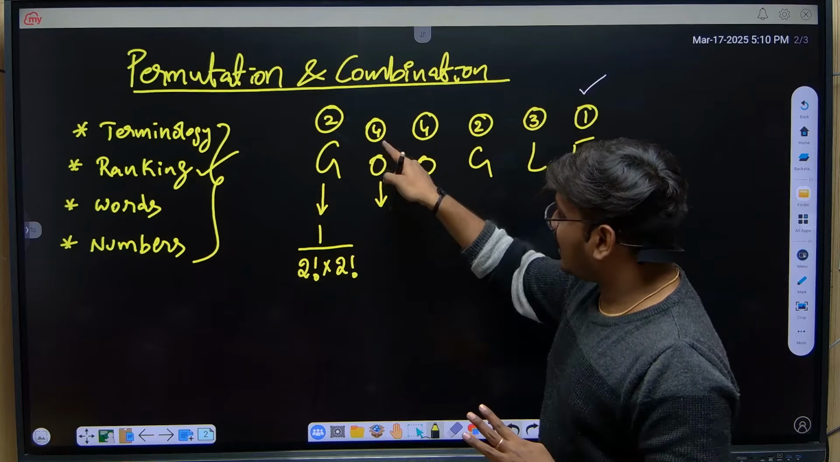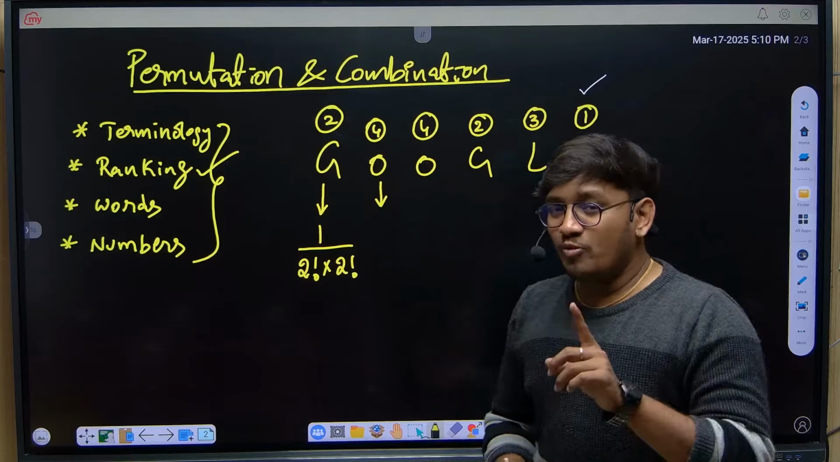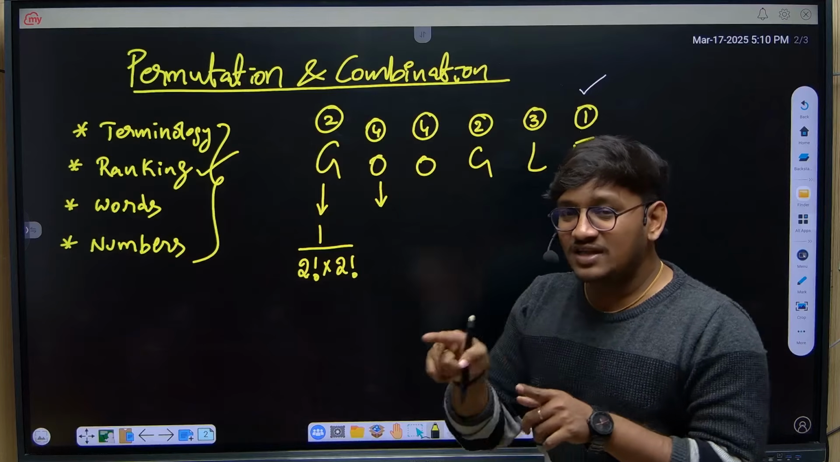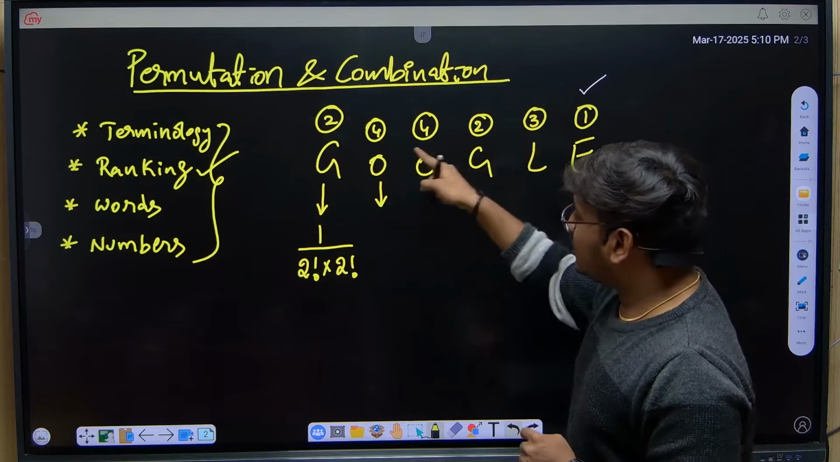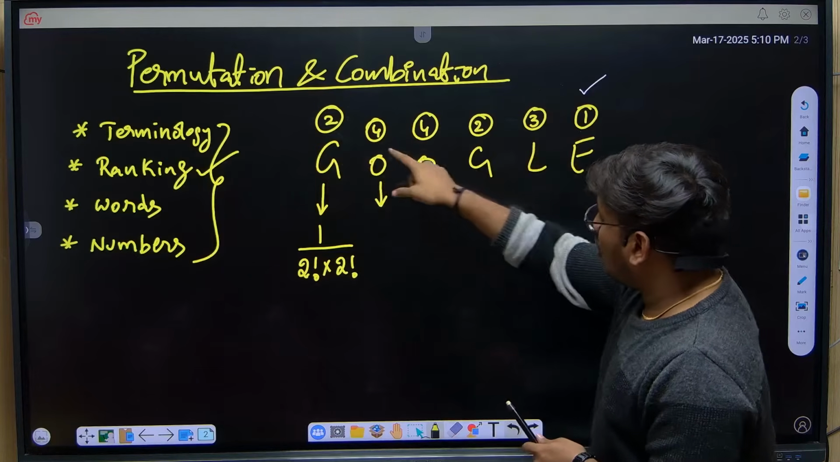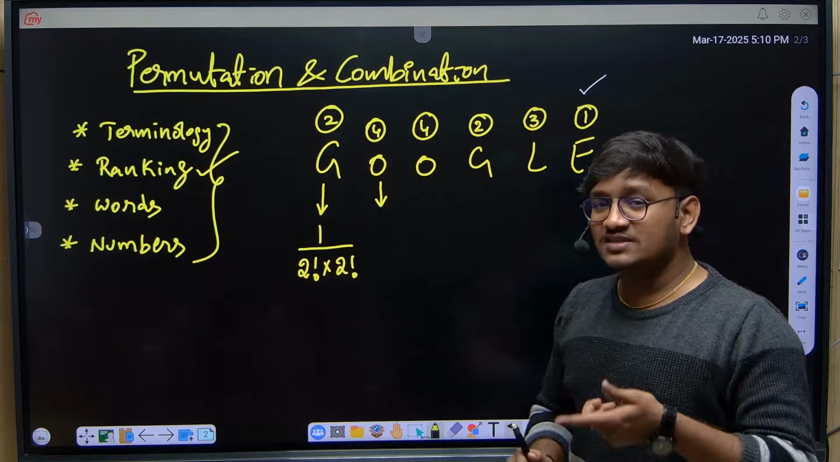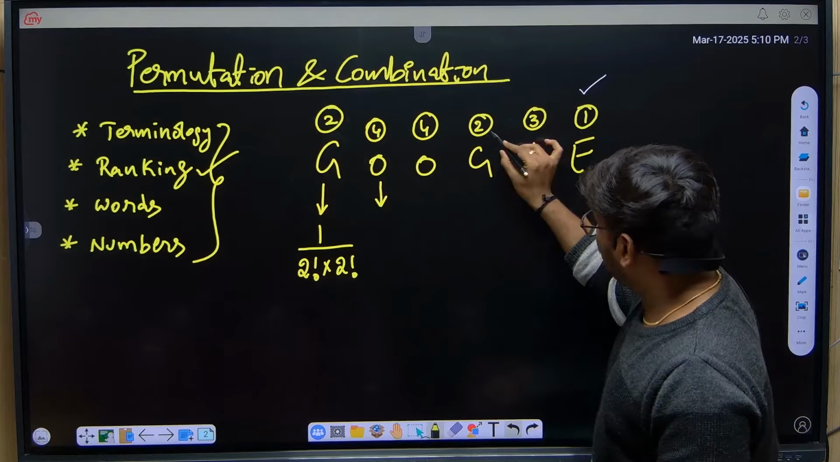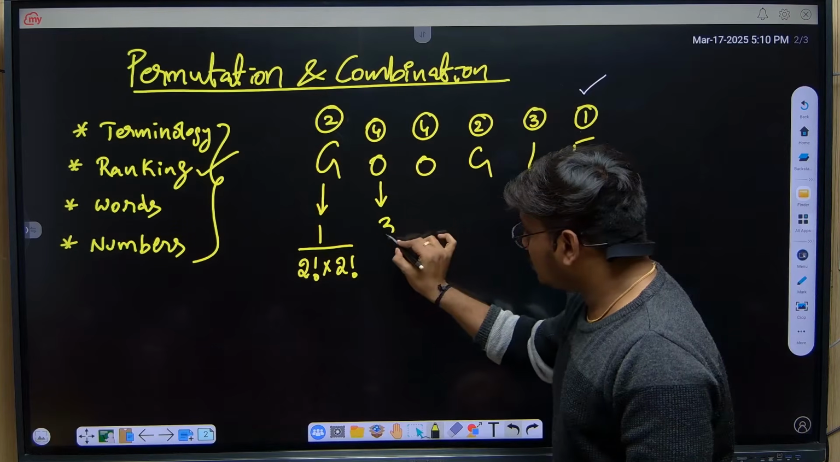Now what is the rank for O? 4. How many numbers are there which are less than 4? Only to the right side, you should not consider G again. So only to the right side, how many numbers are there which are less than 4? So 1, 2, 3. So I can write the count 3.